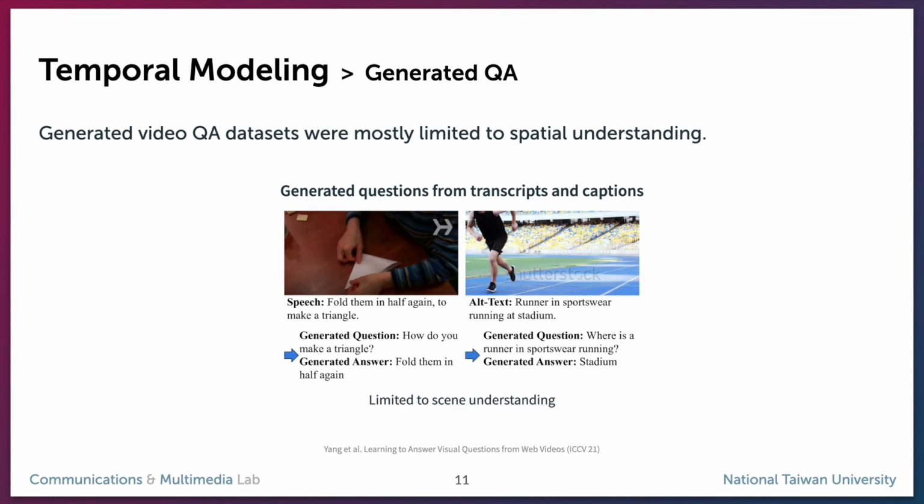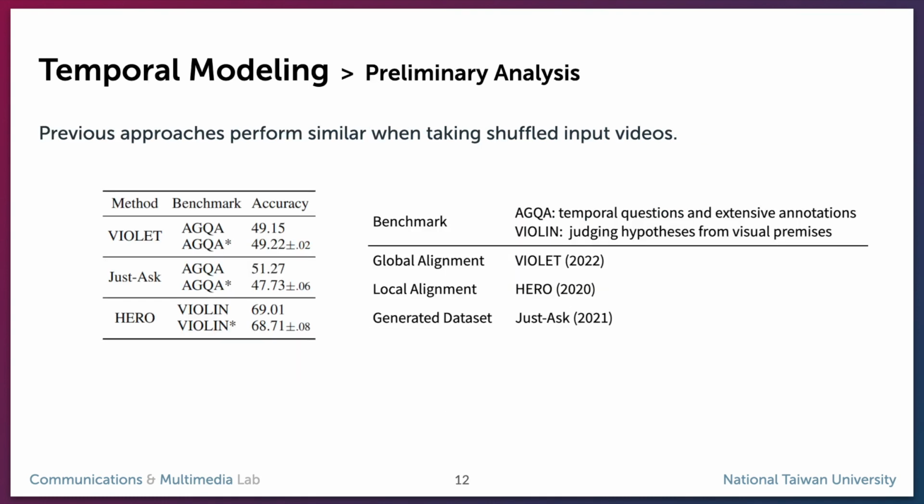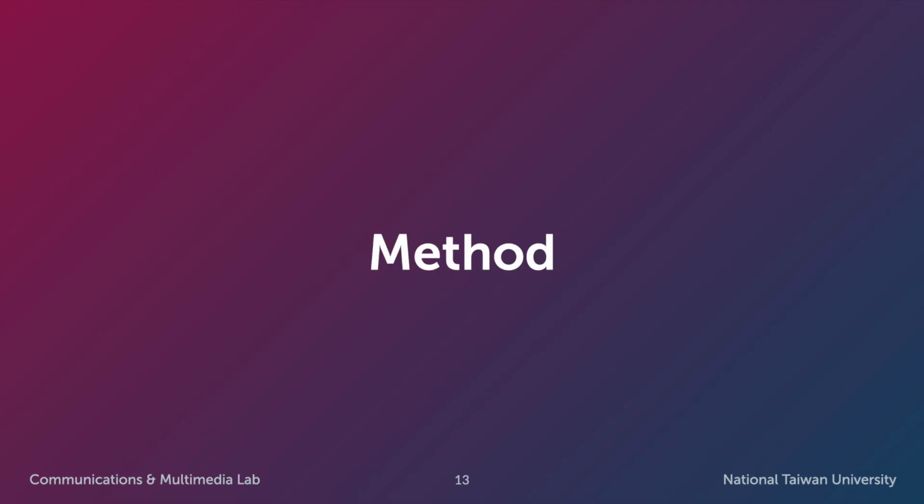We did another analysis by picking one approach from each kind of pre-training strategy and testing their performance of temporal modeling. We train a model with normal input and test it with shuffled frames. The performances are similar. This tells us the recent design of temporal modeling can be improved. Next, we are going to present a new pipeline and pre-training strategy for fine-grained spatial and temporal modeling.